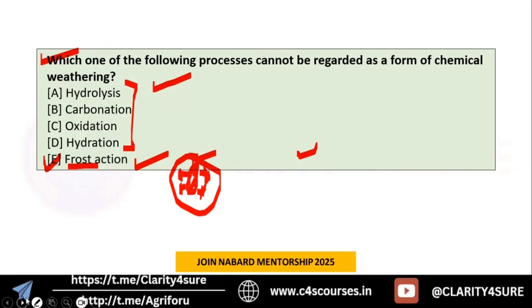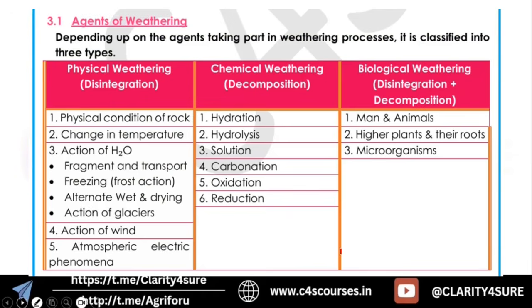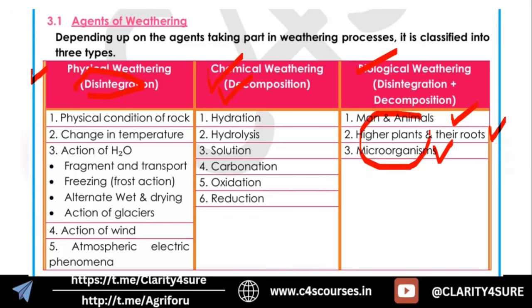Okay, I hope you are clear with the idea. So yes, let's discuss in short what the different forms of weathering are. First is physical, second, as I said, chemical, and third was biological. In physical, disintegration is happening. In chemical, decomposition is happening, and in biological, both disintegration and decomposition. Biologically, man, animals, higher plants, roots and microorganisms are all involved or act as agents of biological weathering.